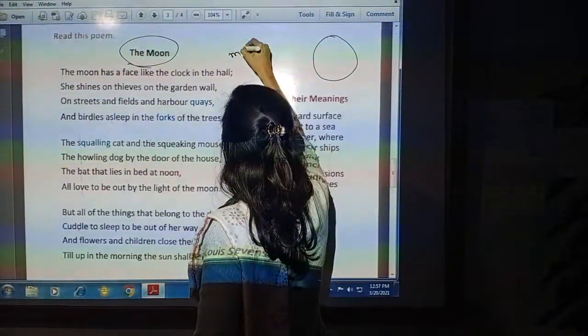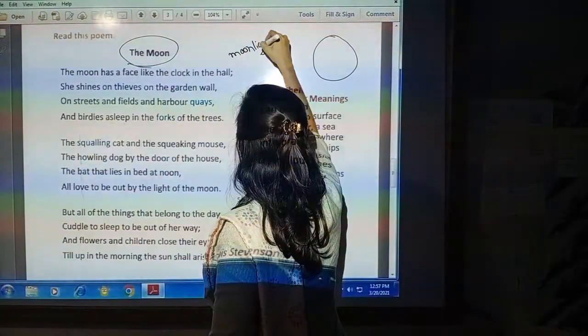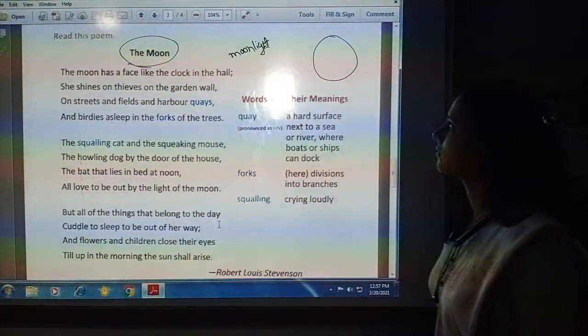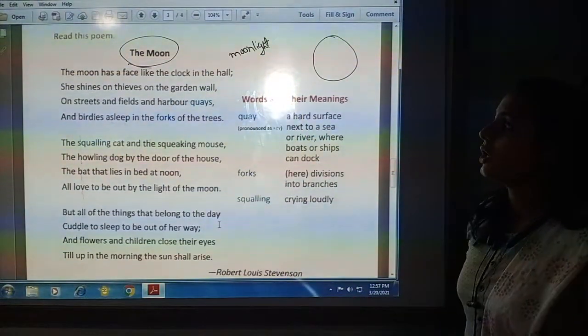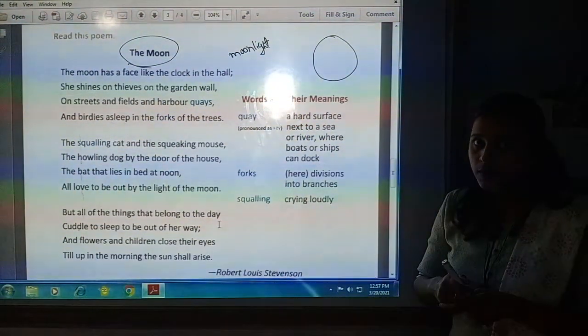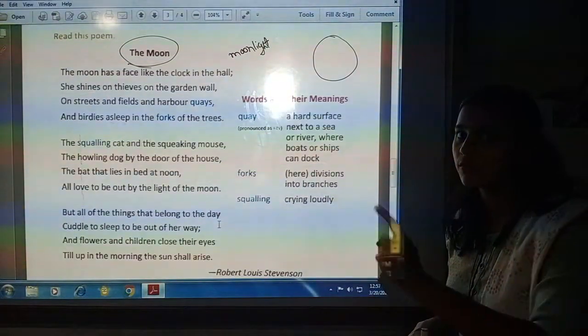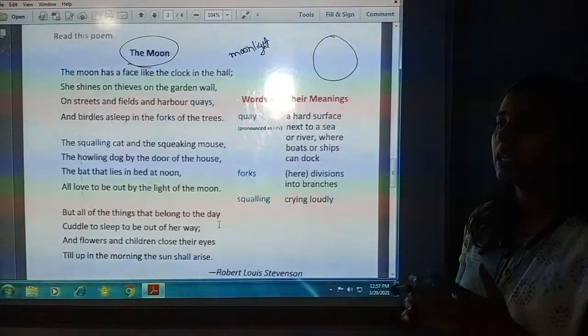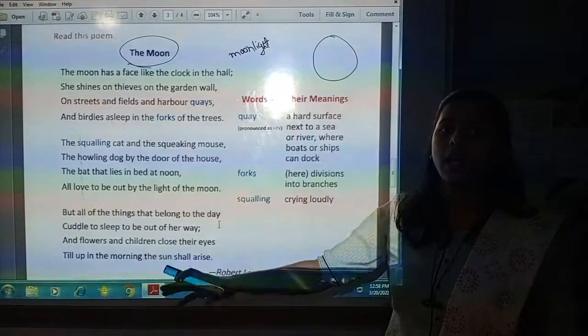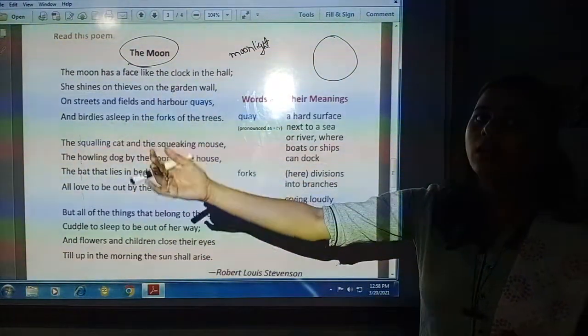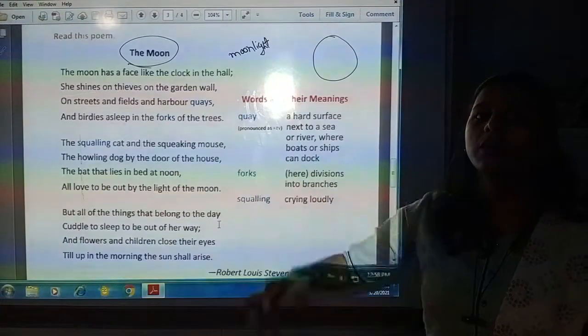The moonlight. The moonlight shines on the hills, which I can see from the window of my house. In my house there is a garden, and through the garden wall the thieves are trying to come inside.